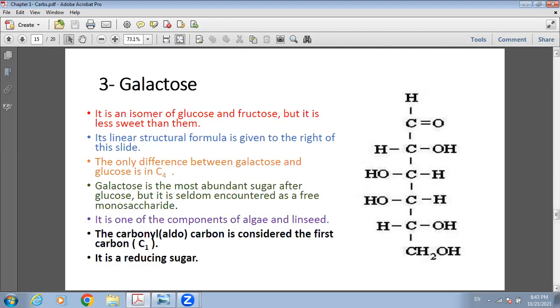The third monosaccharide is galactose. It's also an isomer of glucose and fructose, but it is less sweet than them. And this is its structure. Like glucose, it's an aldose because the carbonyl is found at the terminal. It is also a reducing sugar, and it is found mainly in milk, as we're going to see later.